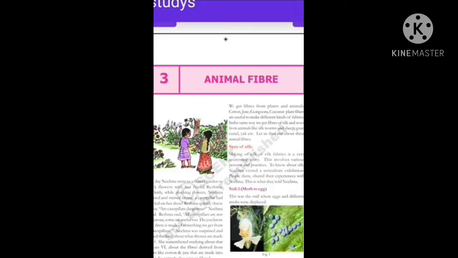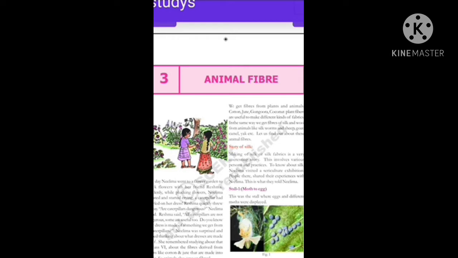Good morning everyone. Today we are going to learn about the 7th class science, 3rd chapter, Animal Fiber. We already discussed fiber in the 6th class. Yes or no? We know what fiber is and for which purpose we use fibers. Animal fiber. What is the meaning of animal fiber?